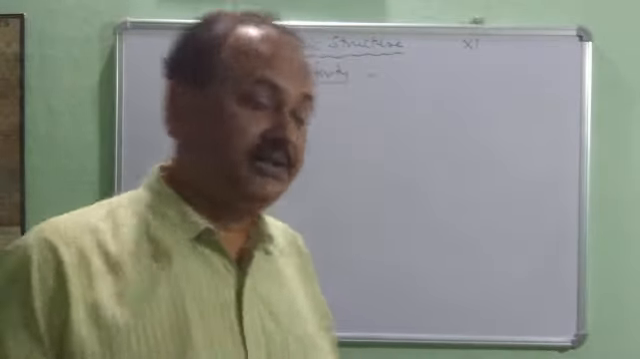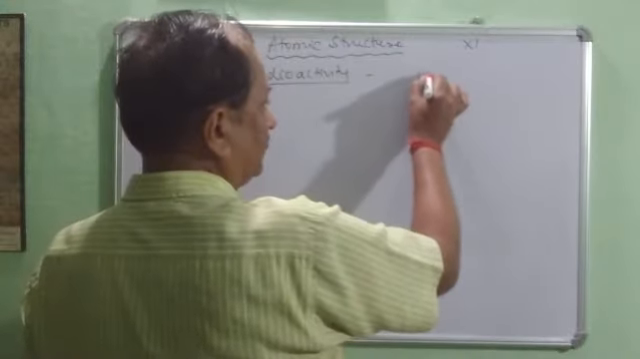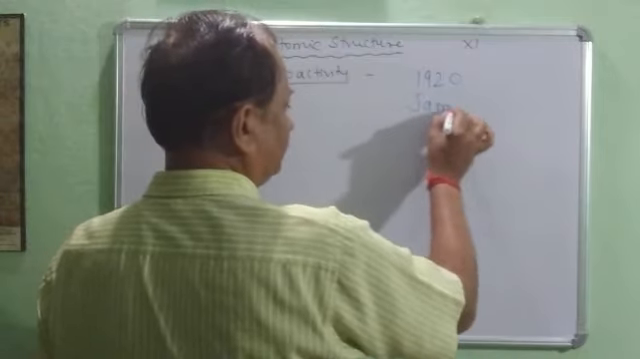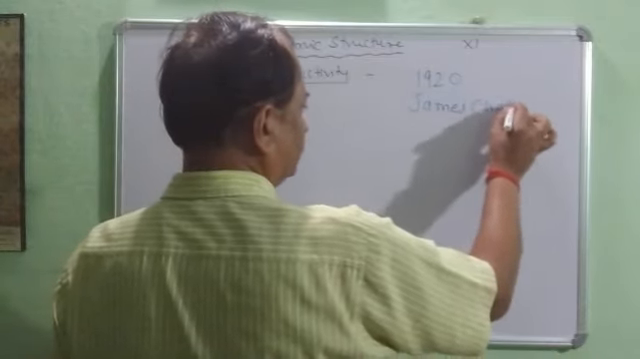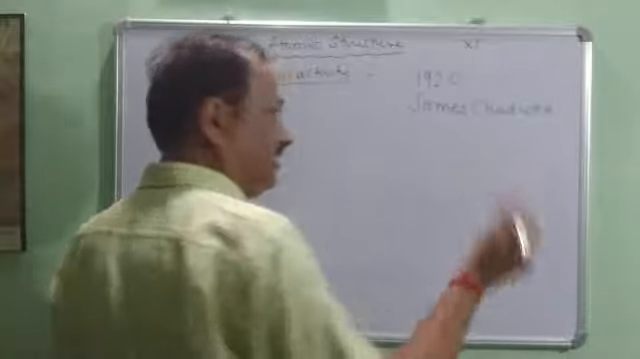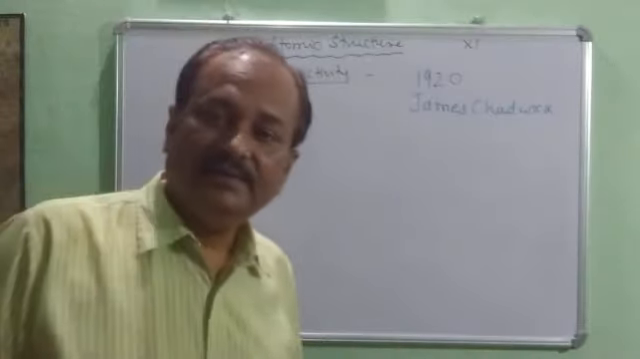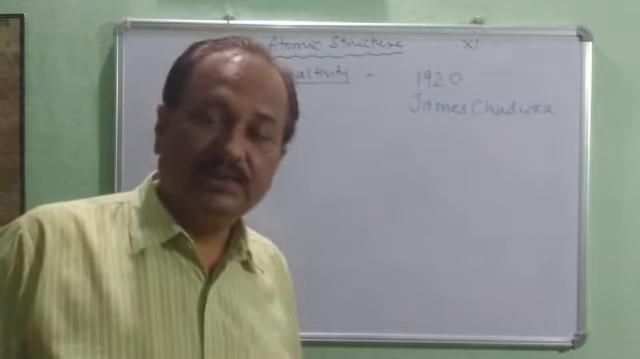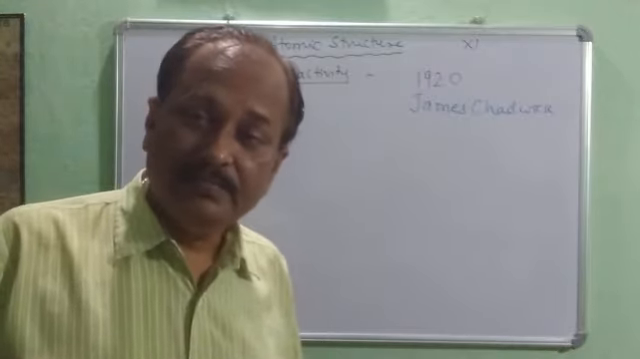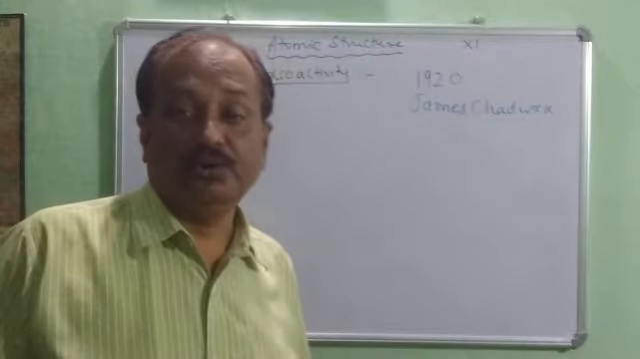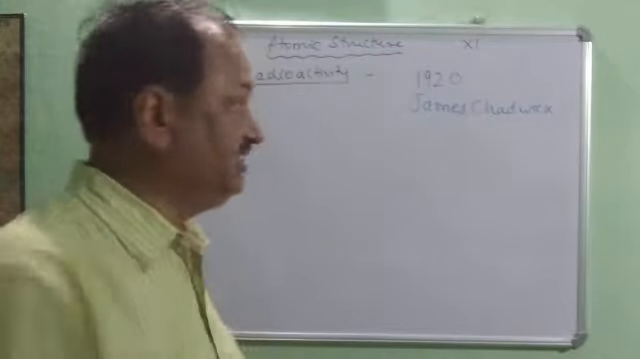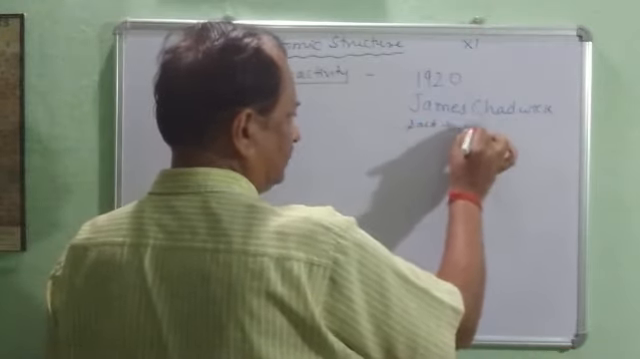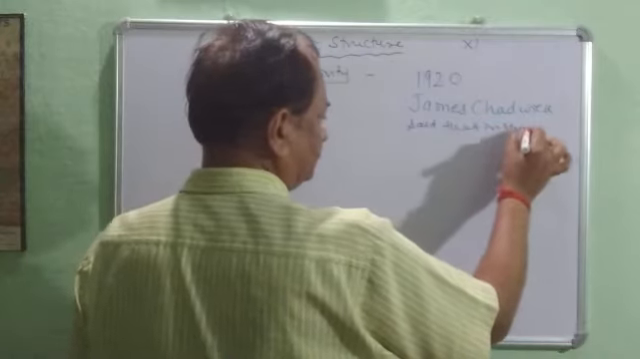But in 1920, there was a scientist, James Chadwick. James Chadwick proposed that in an atom there is a neutral particle having mass equal to proton but having no charge. So James Chadwick said that in the nucleus